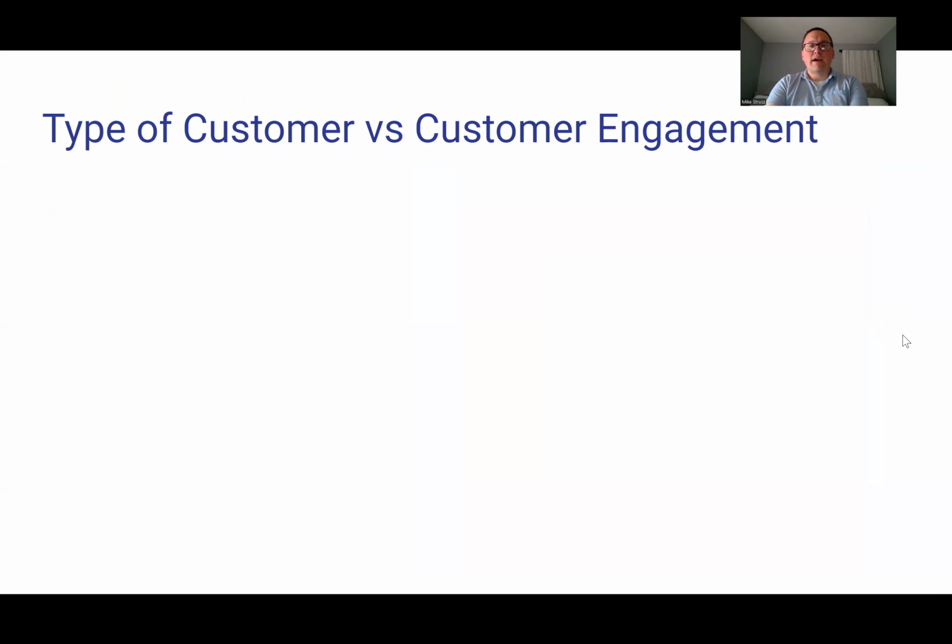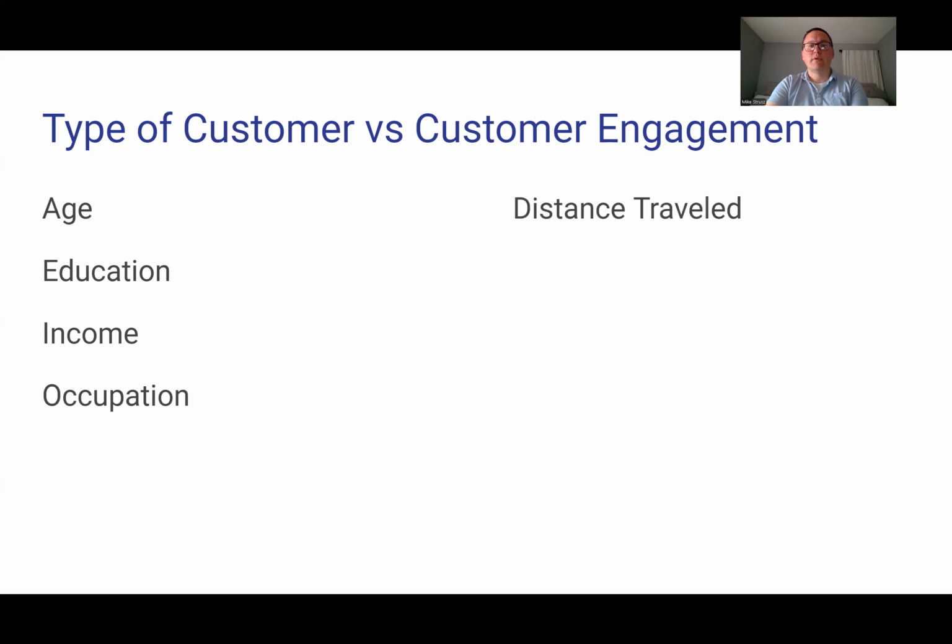I found another helpful way to break down the data was some of the pieces of data were the type of customer, such as the age, the education level, the income, and their occupation.